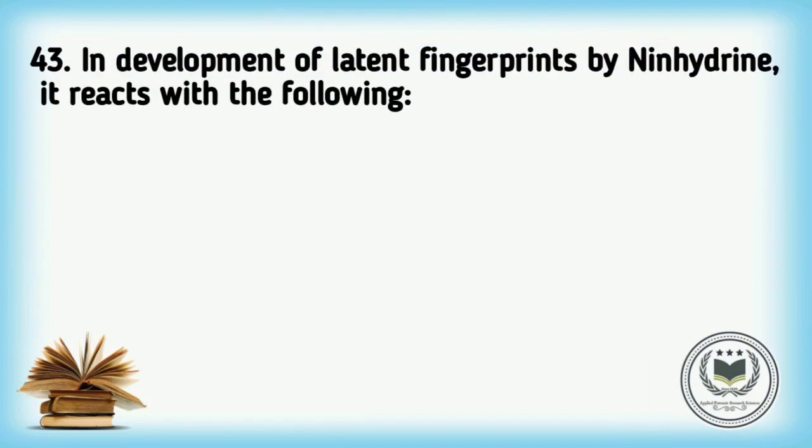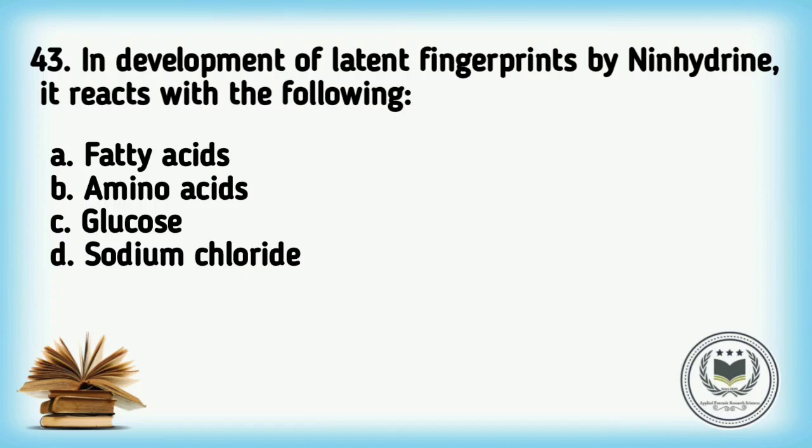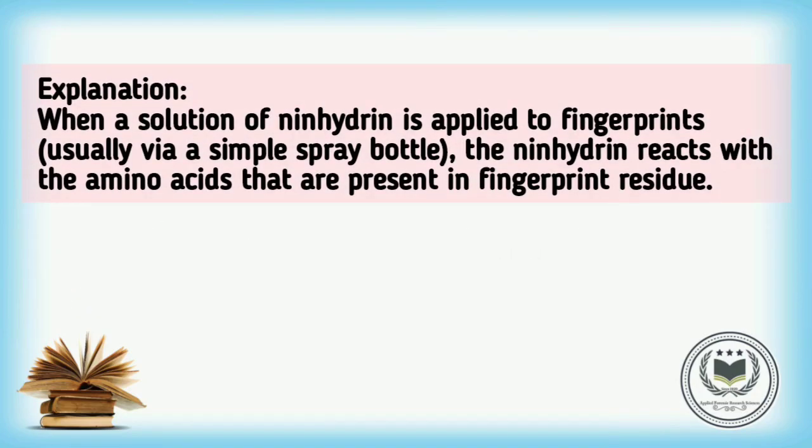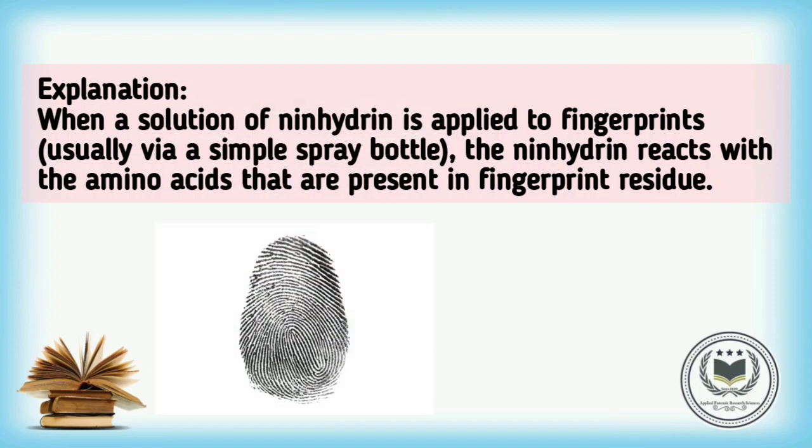Question number 43 is: in development of latent fingerprints by ninhydrin, it reacts with the following. Options are option A fatty acid, option B amino acid, option C glucose and option D sodium chloride. Correct answer is option B amino acid. Explanation: when a solution of ninhydrin is applied to fingerprints, usually via a simple spray bottle, the ninhydrin reacts with the amino acids that are present in fingerprint residue.